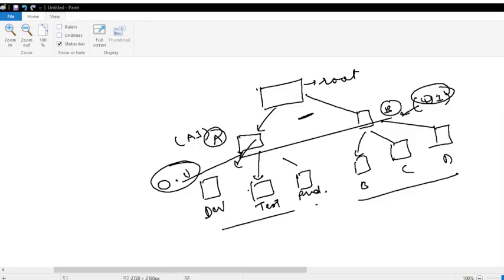Now we can apply some SCPs also over here. What are the SCPs? This is generally known as service control policies. We can attach some kinds of control policies like permission boundaries: who can access EC2, who can access S3, who can access some particular thing. So these are the permission boundaries we generally have.